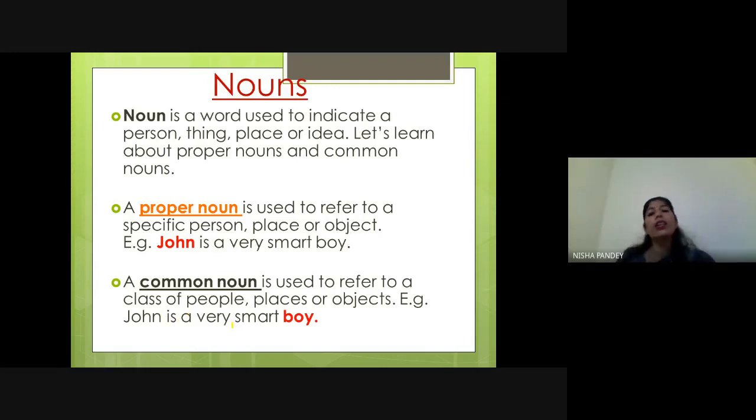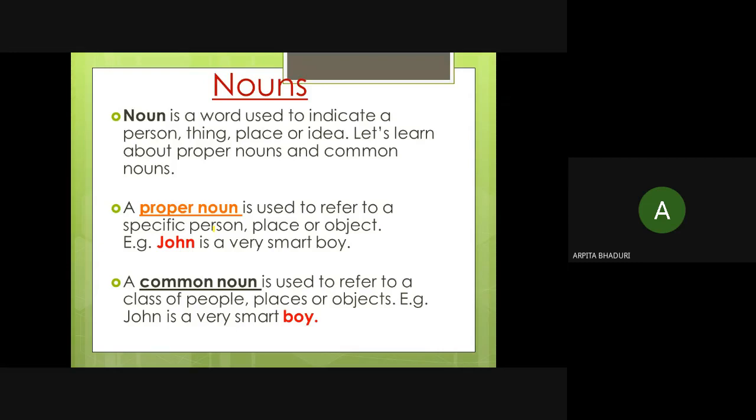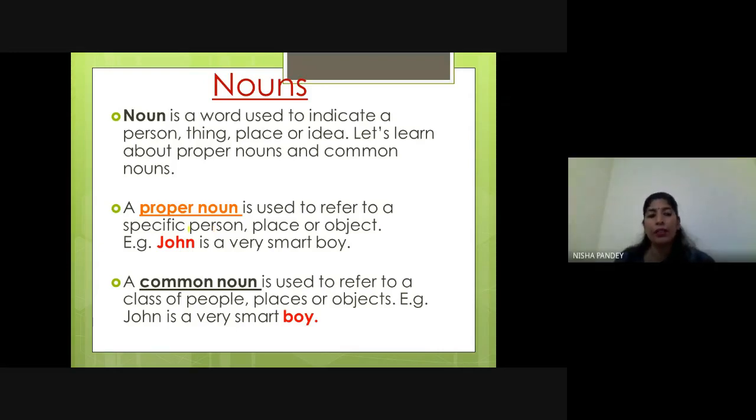If I say Nisha ma'am, will Nisha ma'am be a common noun or proper noun? Proper noun. Suppose I say give this notebook to Nisha ma'am. Definitely you will be able to go and give that notebook to Nisha ma'am, right? As you know, this is a proper noun. It's an exact address you are getting.